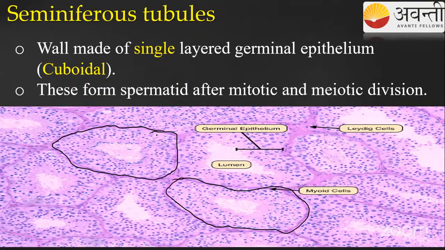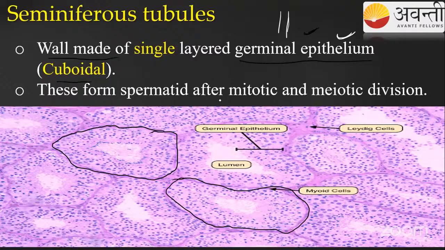If you take a cross section of this seminiferous tubule, you can see the seminiferous tubule is covered by a wall. That wall is made up of a single layer of germinal epithelium. Kindly remember, the wall of the seminiferous tubule is covered by a single layer of germinal epithelium. Germ cell, because it is going to produce germ cells, right? So that's why we have given the name germinal epithelium.